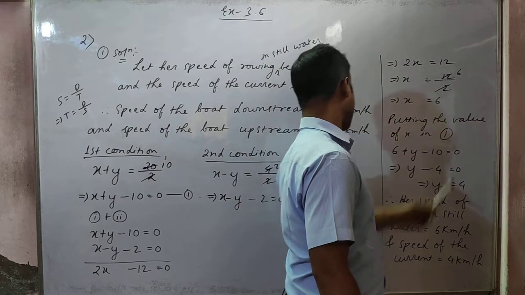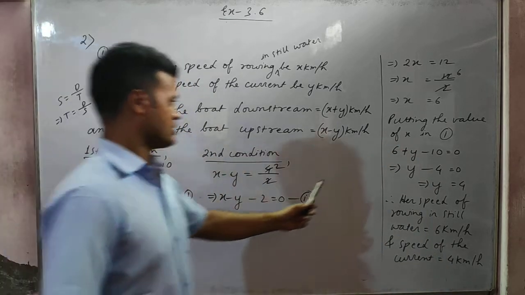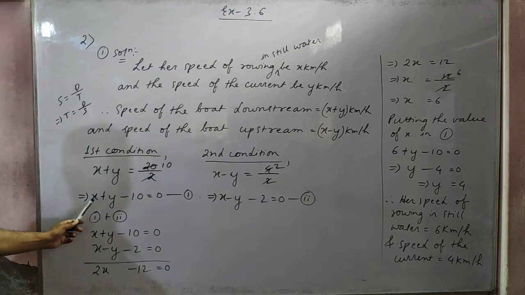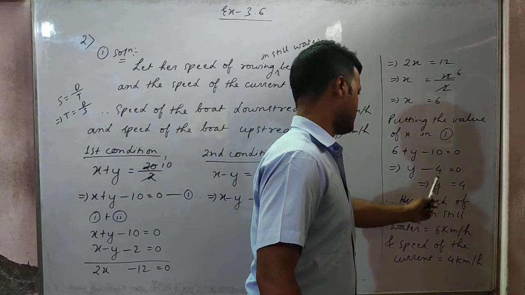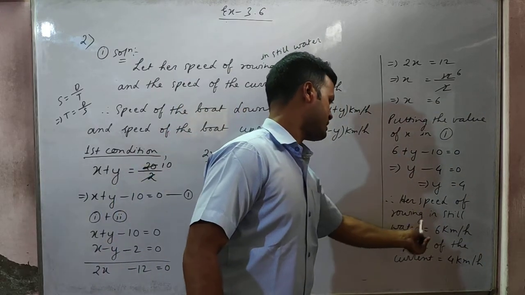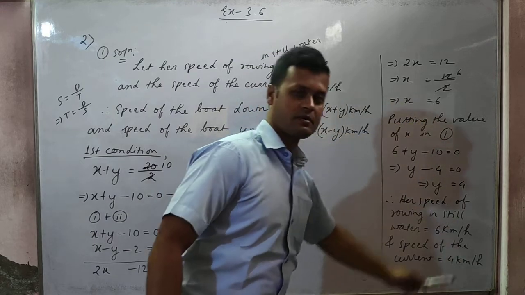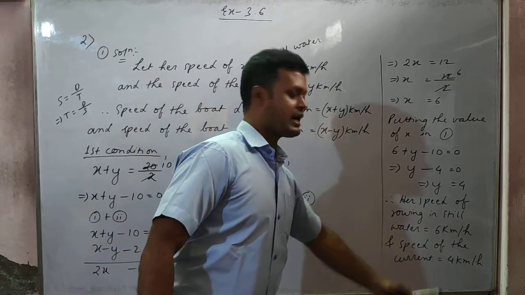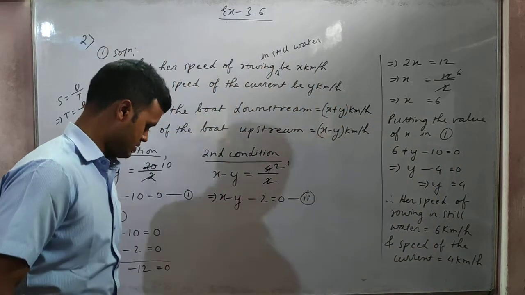So putting the value of x in equation 1. In equation 1 you just put the value of x. In place of x you just put the value of x. What is the value of x? 6. So put here 6 minus 10 will become minus 4. Minus 4 you take to the right hand side it will become plus 4. Therefore, her speed of rowing in still water is 6 km per hour. And the speed of the current, the speed of the river, is 4 km per hour.